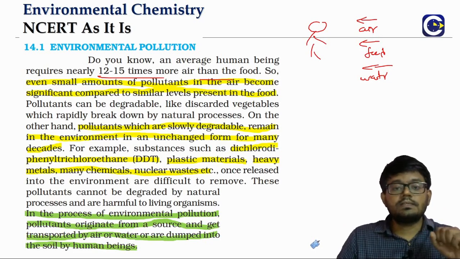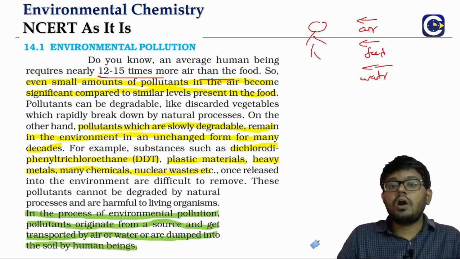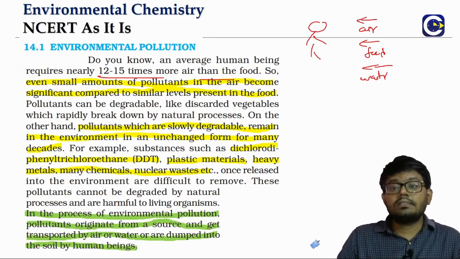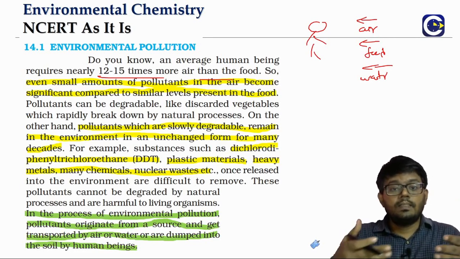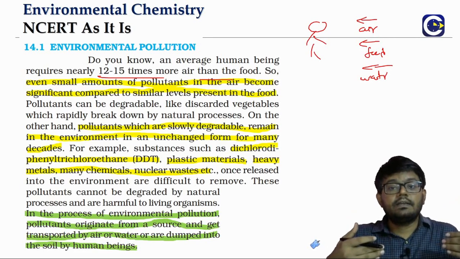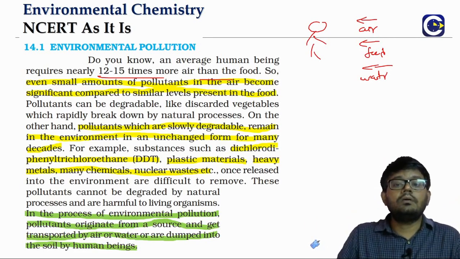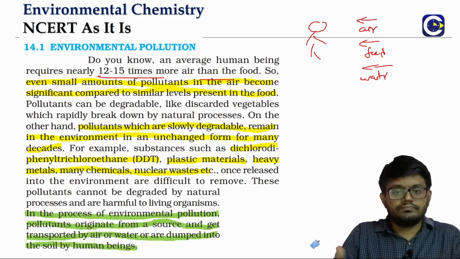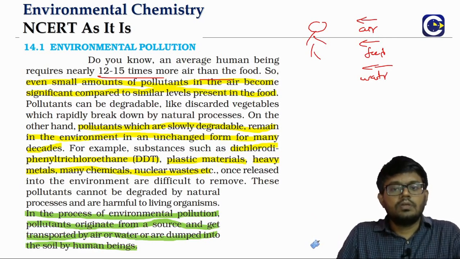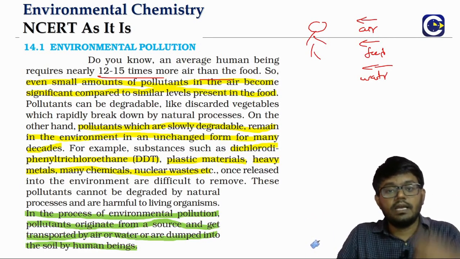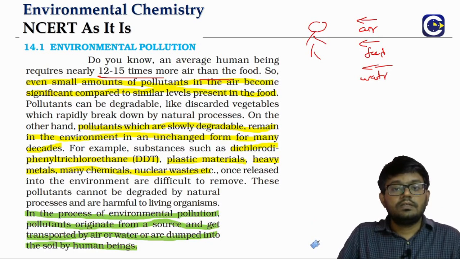So even if there is a small amount of pollutant in the air, that can cause a significant effect on us compared to the pollution in the food. If there are some pollutants in the air and pollutants in the food that we eat, because we are taking more intake of the air, the effect of that will be more on us.